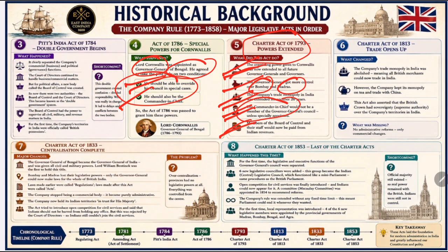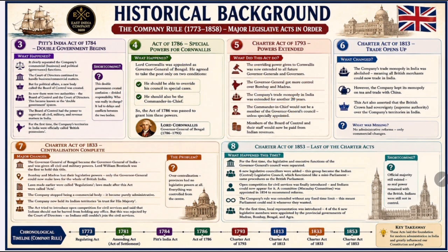Then comes the Charter Act of 1813. For almost 2 centuries, the East India Company enjoyed a monopoly over trade with India. In simple words, no other British merchants could freely trade in India. The reason was that after going back to their homes, these governor generals used to live a lavish life, which instigated local people to come to India and to invest and do business, so that the demand increased.